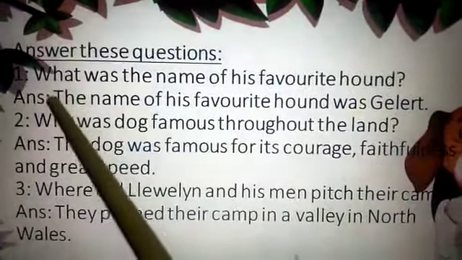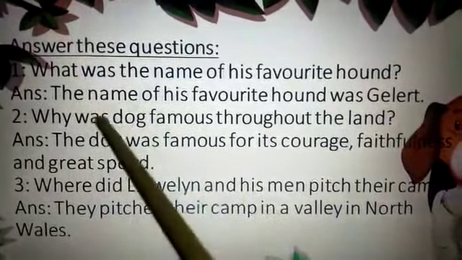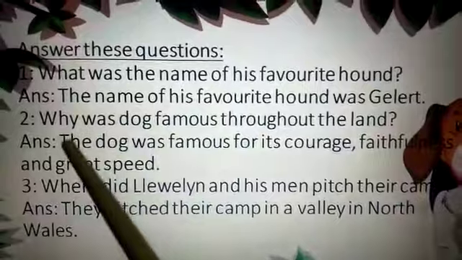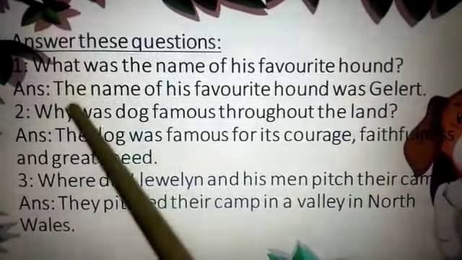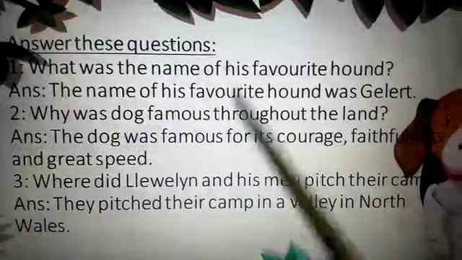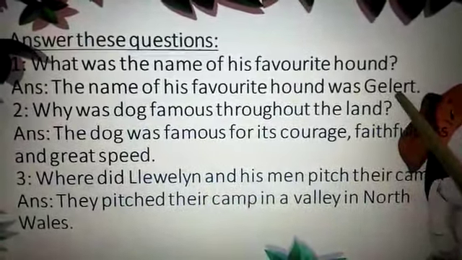Okay, our first question is, what was the name of his favorite hound? If you remember the title name of the chapter, it is Gelert the Gallant Hound, so it will be easy for you to remember that. What was the name of his favorite hound? The name of his favorite hound was Gelert.